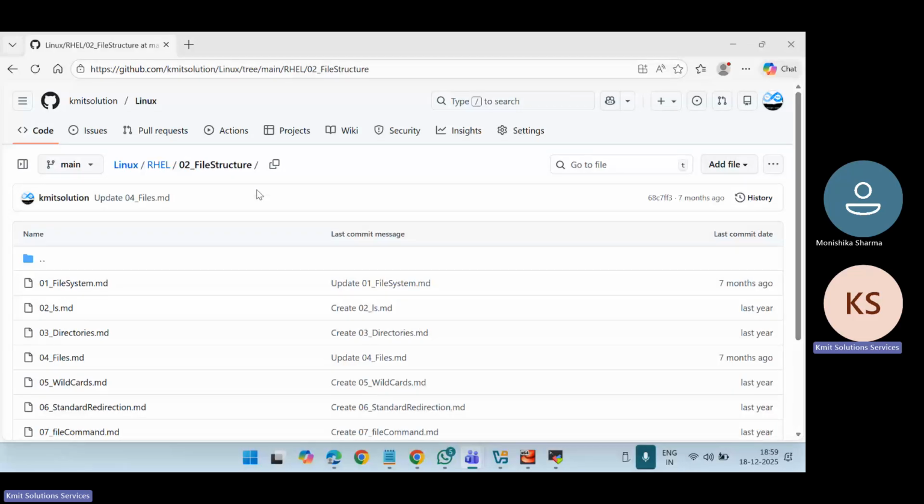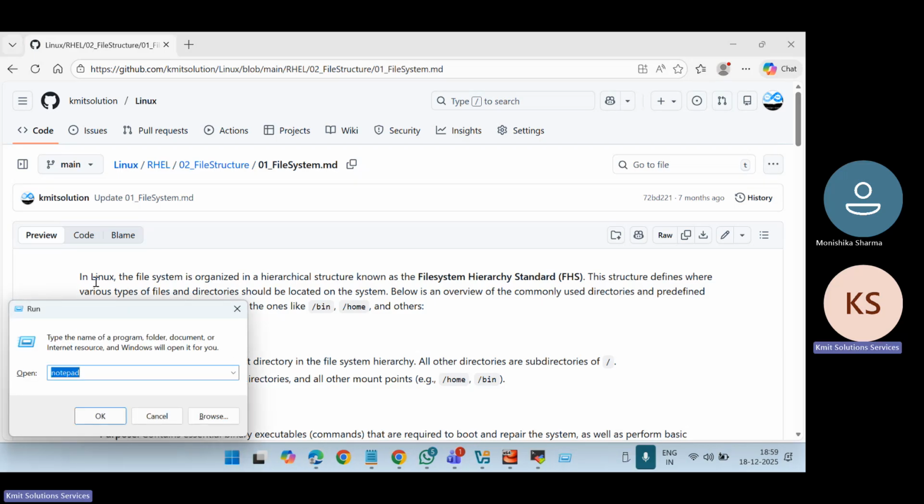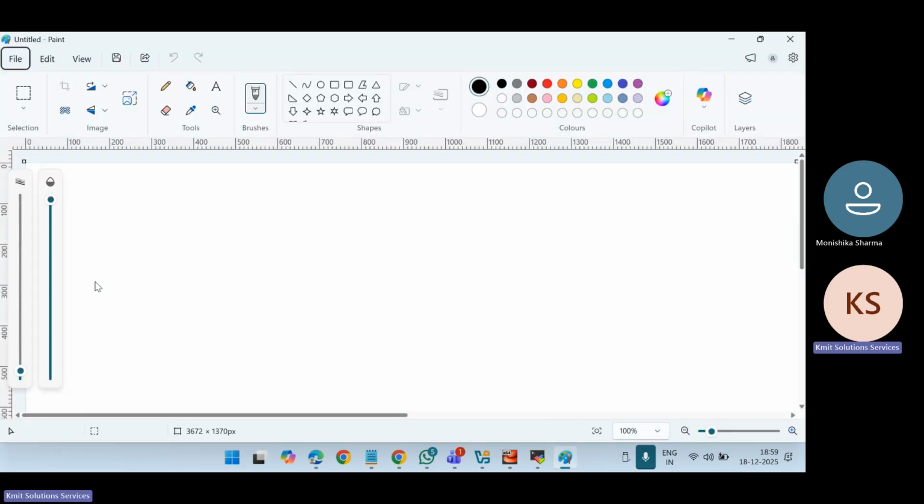which is Red Hat related. So first, let us talk about the file system. See, whenever we are talking about Linux, it has a certain file structure or file system.